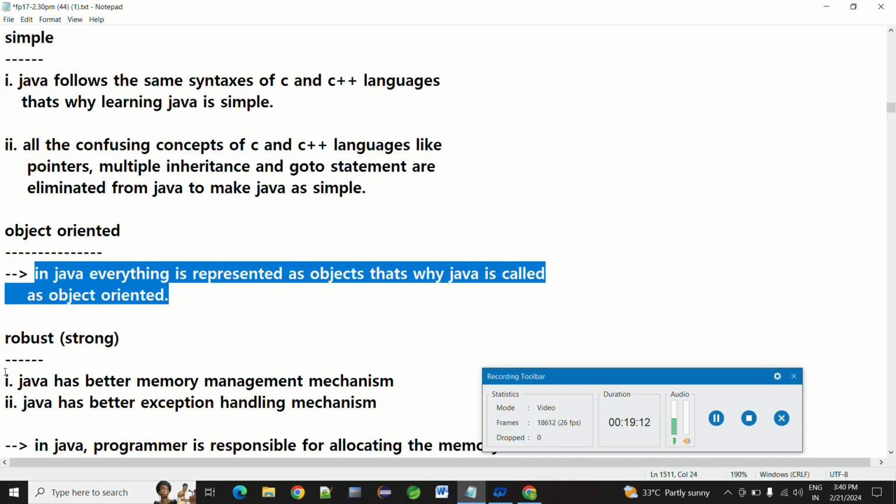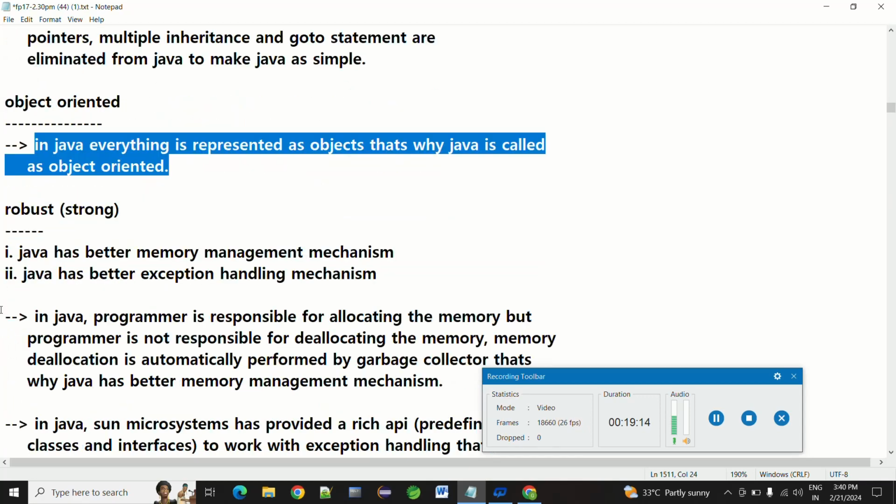Then robust means strong. Java is a robust language. Java has a better memory management mechanism and a better exception handling mechanism. That is why it is robust.